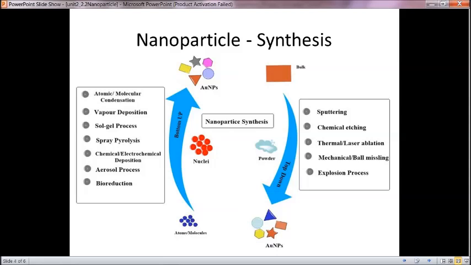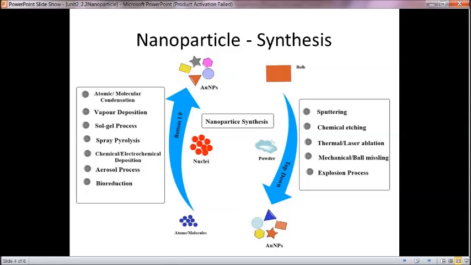Sputtering is just like throwing out, and chemical etching means using chemicals to etch out tiny particles. Then thermal and laser ablation, shining laser light, we bombard the material. Mechanical ball milling means you grind the material using many metal or heavy balls placed there. Then the explosion process, making it explode. These are all the powdering processes to make a bulk material into nanoparticles.